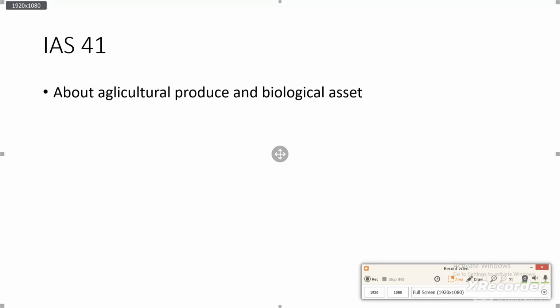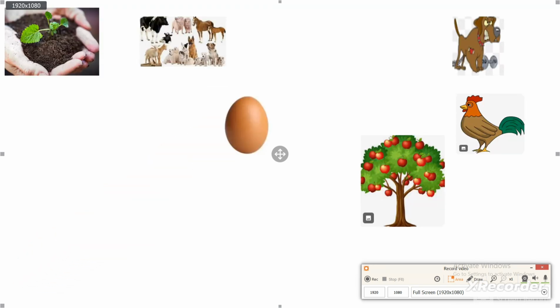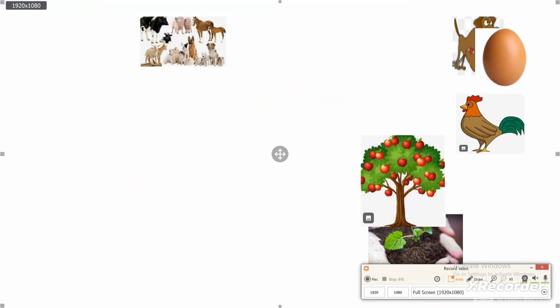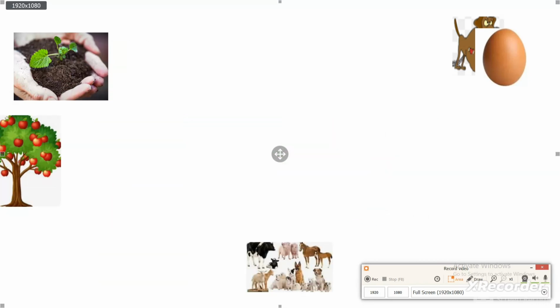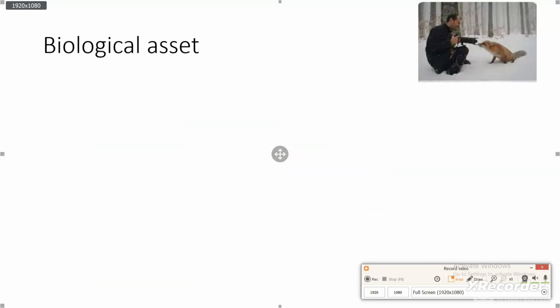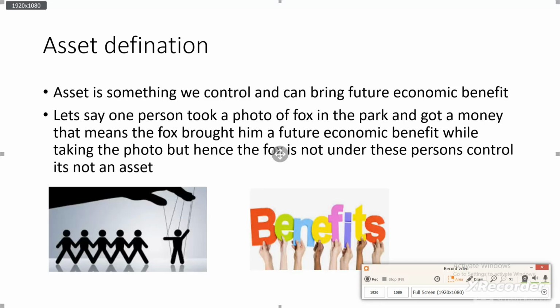IAS 41. This standard mainly talks about agricultural produce and biological assets. So what are biological assets? Before looking at biological assets, let me give you a rough description of assets. An asset is something that we control or something that brings a future economic benefit.